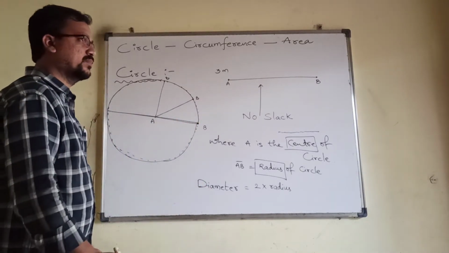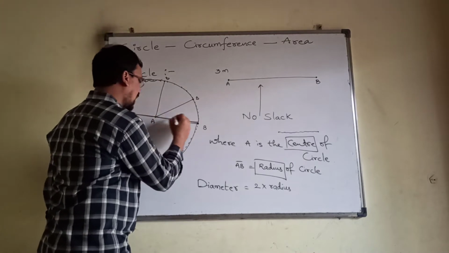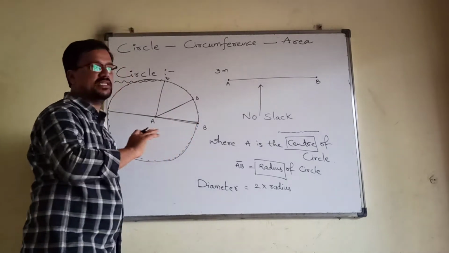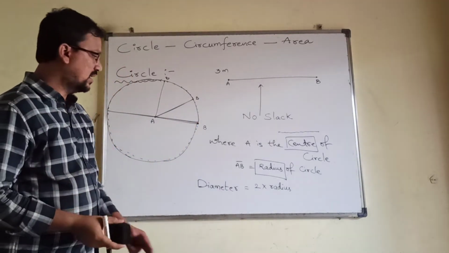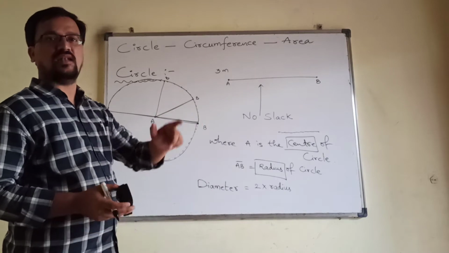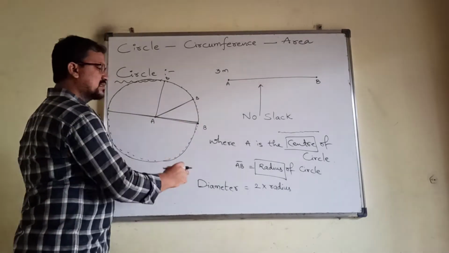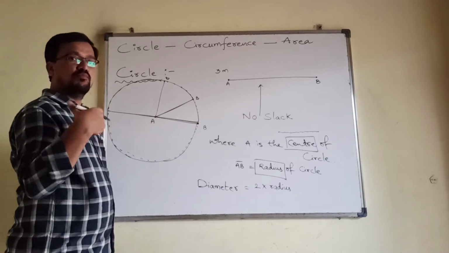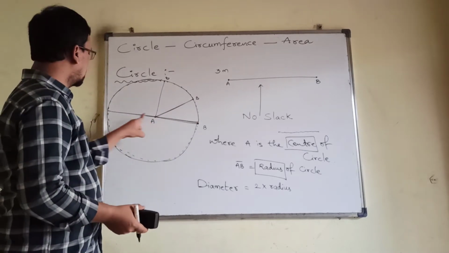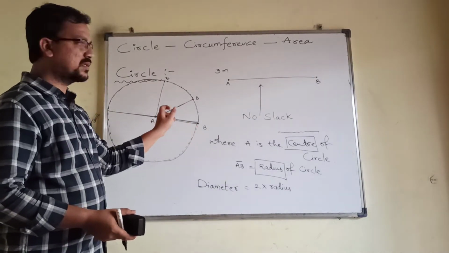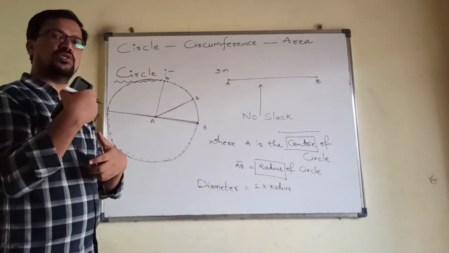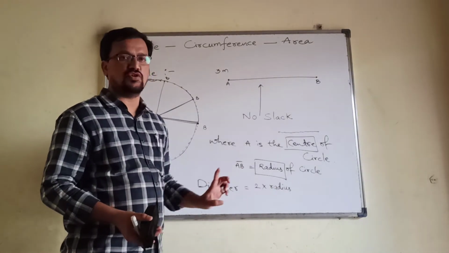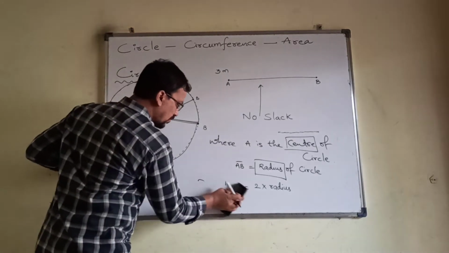You have one point to observe here. If you take this and take this, two times, can I call this a diameter? No, it cannot be called a diameter. A diameter is a straight line. We'll discuss the diameter in further classes, deeply and more interestingly, because this is also one of the special line segments in a circle. For now, the diameter is twice the radius of the circle.